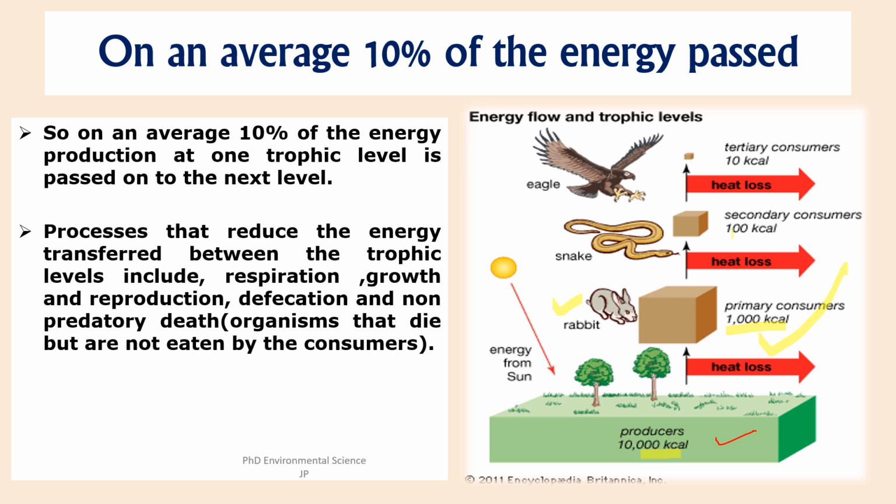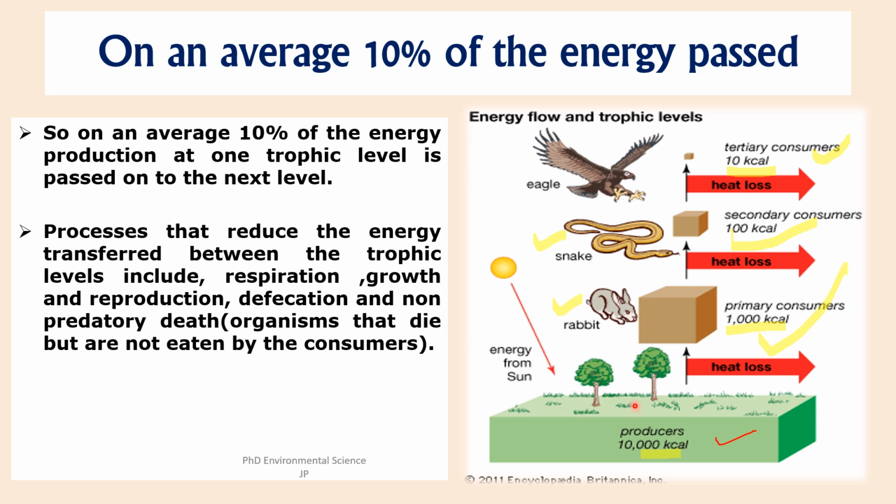Then there are secondary consumers. These are carnivores or omnivores that eat primary consumers, and the image depicts a snake as a secondary consumer which consumes the rabbit and receives 100 kilocalorie of energy. Tertiary consumers are carnivores that eat secondary consumers. Here an eagle is shown as a tertiary consumer receiving 10 kilocalorie of energy by consuming the snake. At each trophic level, energy is lost primarily as heat due to metabolic processes. The image highlights this with red arrows indicating heat loss at each step.